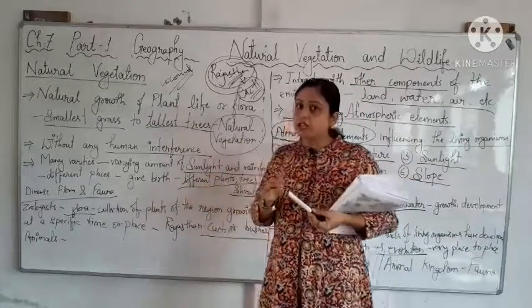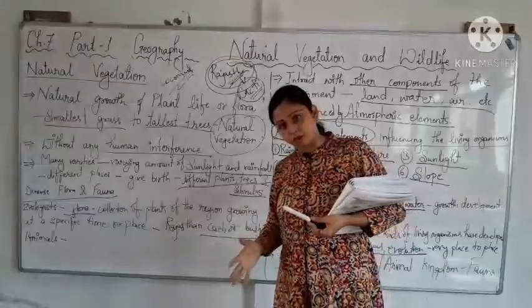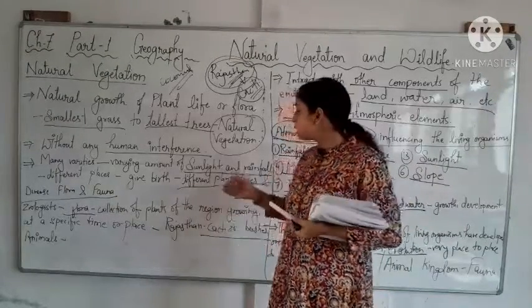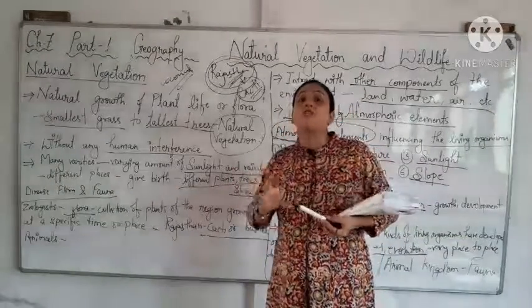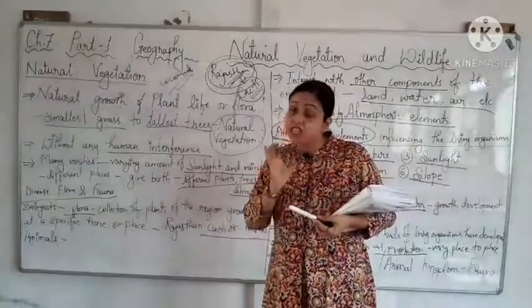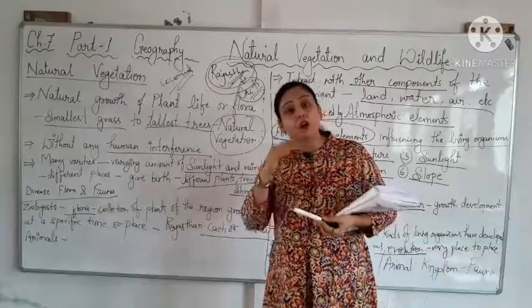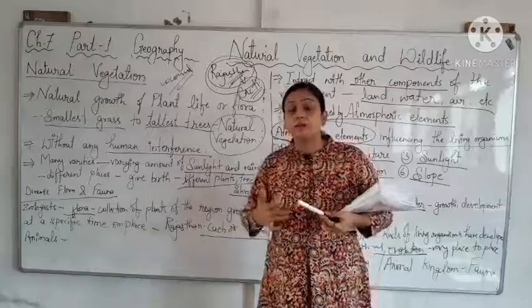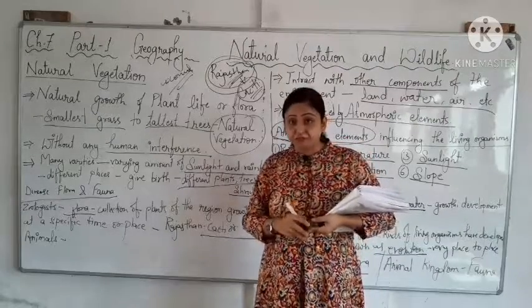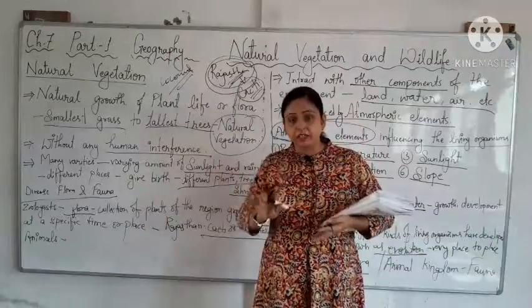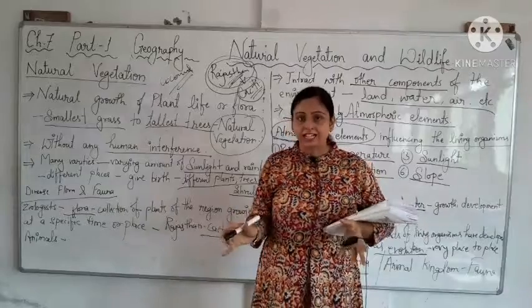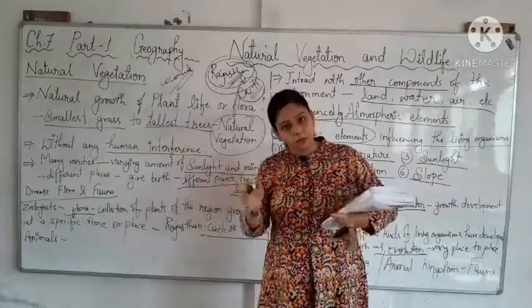The same way it goes for fauna also. In a specific region, whatever animals are found, that is called fauna. If you say the polar region, you will find the polar bear and others. So that is the fauna of that place.